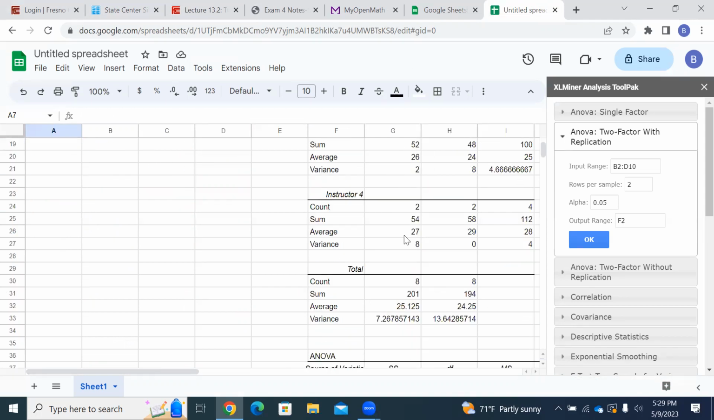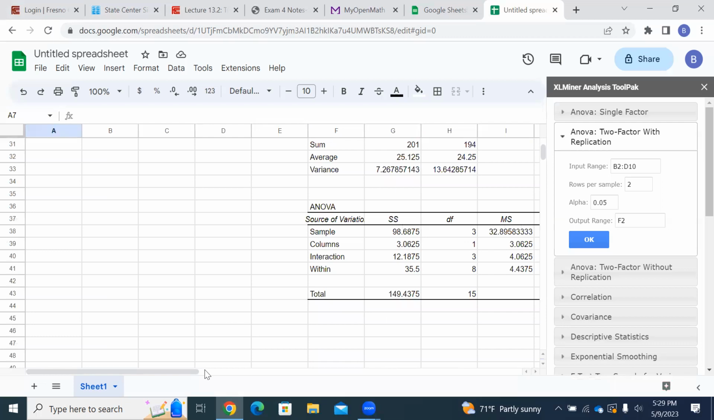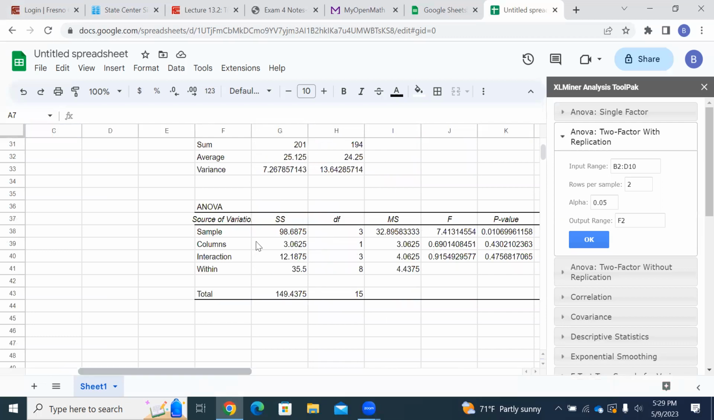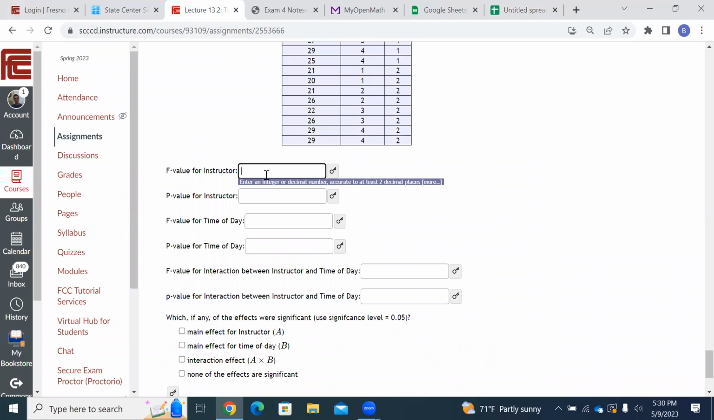So that means when I go down to my output here, I scoot back over. There we go. This is A. If it helps, you can write A, instructor. It helps you remember. And B, time. So if they want an F value, there's the F value for instructor. I'm going to highlight that cell. I'm going to right click and copy, or you can just come up here and copy. And I'm going to come back over here and paste that F value for instructor. I hit Control V, hold down the control and hit V. See if that's right. Yeah, it's coming out right.